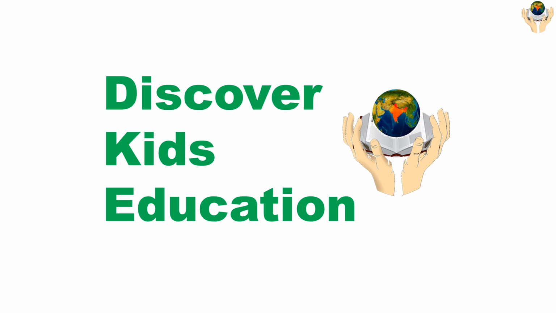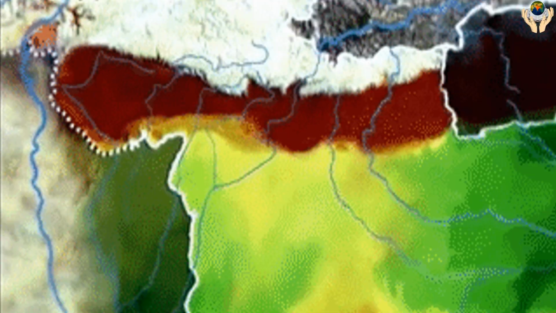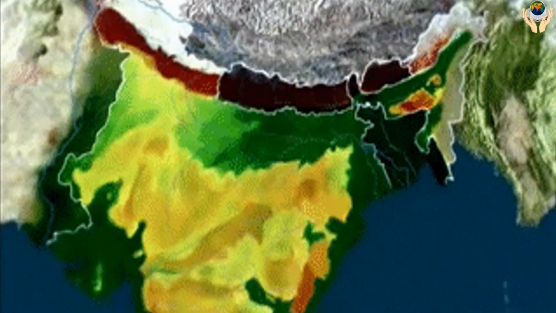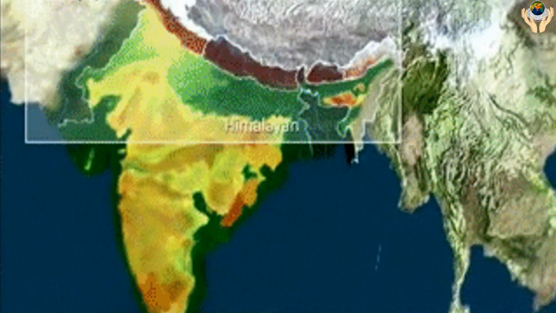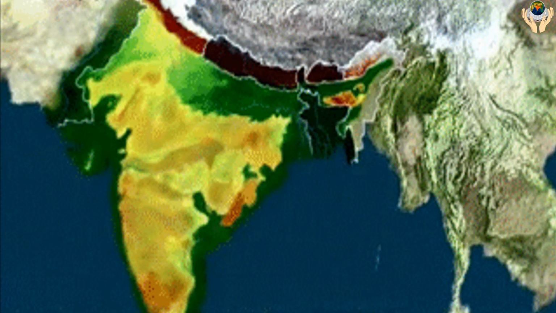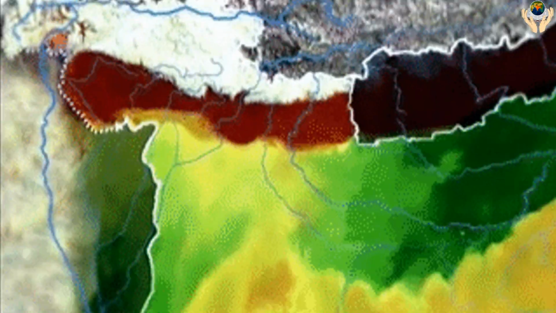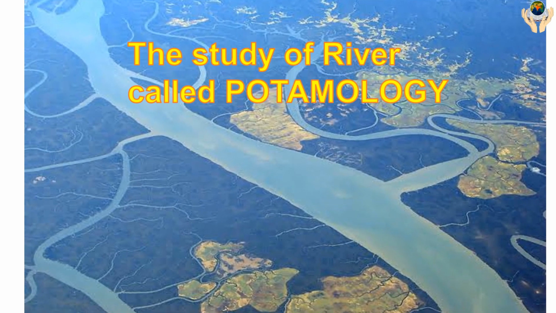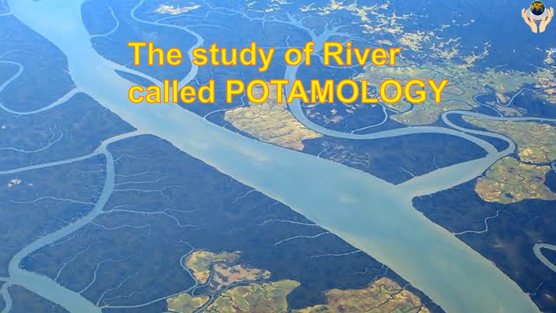Today we are going to learn river system in India. India is one of the largest water resources countries in the world. It is estimated that the total water resources is 4%. The scientific study of rivers is called potamology.